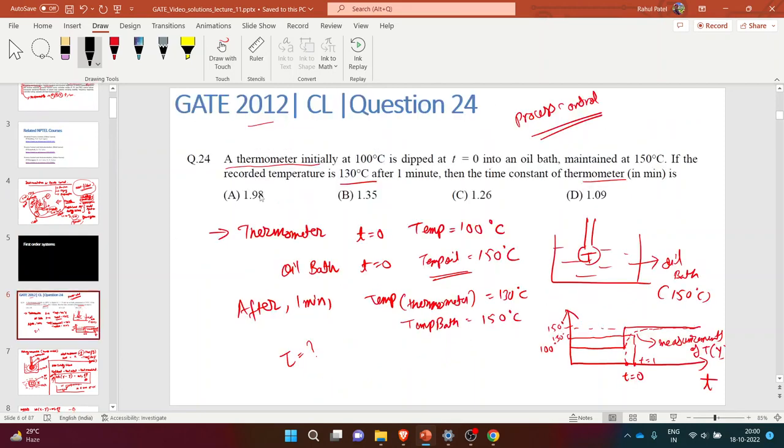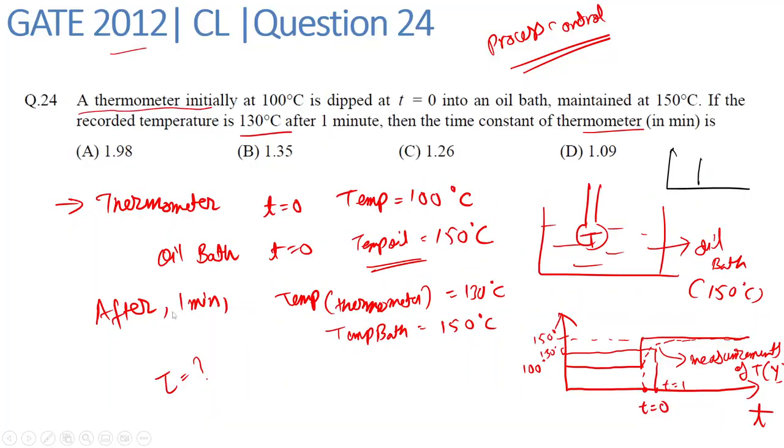In this question, we have been given that from the plot you can see that initially the temperature was 100 degrees Celsius and then we are increasing it to 150 degrees Celsius, and the temperature of the surrounding won't change. So from the plot we can see that the temperature is being maintained at 150 degrees Celsius. That is the step input.